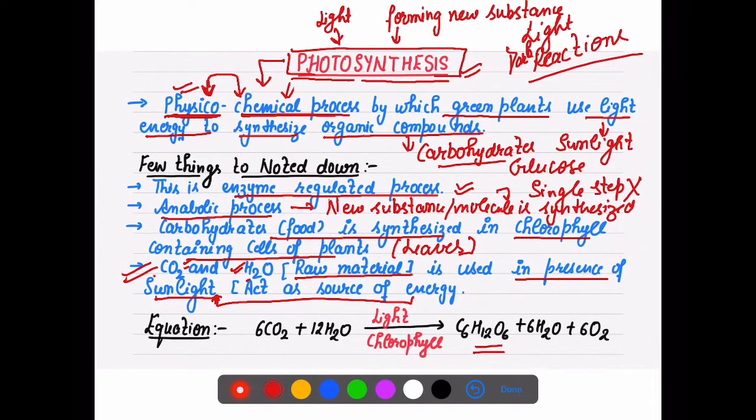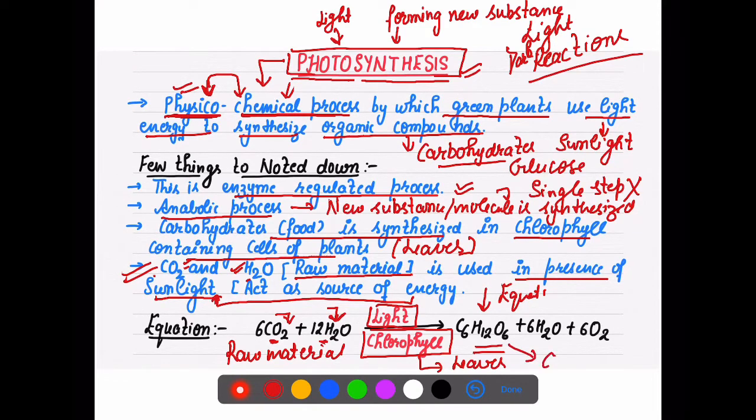If we have to write down the equation of photosynthesis, we know what the raw materials are: carbon dioxide and water. You know how to balance, so I am not going to teach you how to balance this equation. So two raw materials we use here, carbon dioxide and water. Two very important things needed by plants are light and chlorophyll, which is present in leaves.